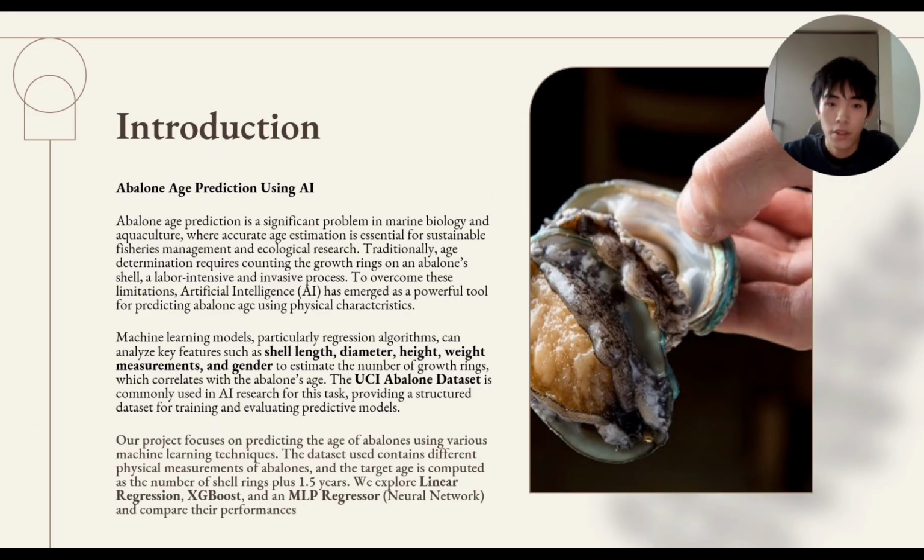Let's move to introduction. Abalone age prediction is crucial for marine biology and aquaculture. Traditionally, it involves counting shell rings, a tedious and invasive method. AI and machine learning offer a more efficient approach by analyzing physical attributes like length, diameter, and weight. Our project explored three models: linear regression, XGBoost, and the MLP regressor to predict abalone age with greater accuracy.